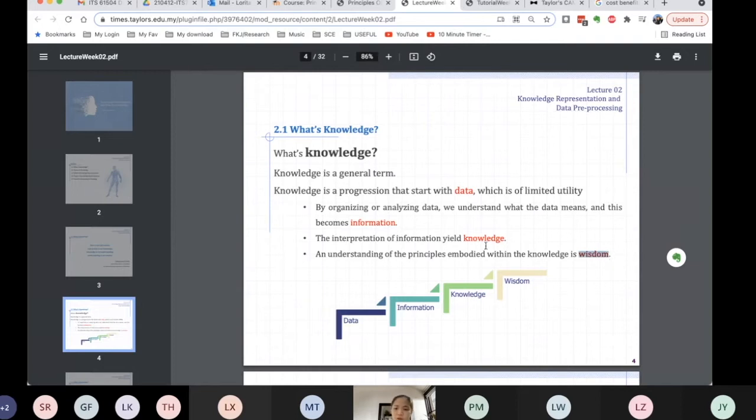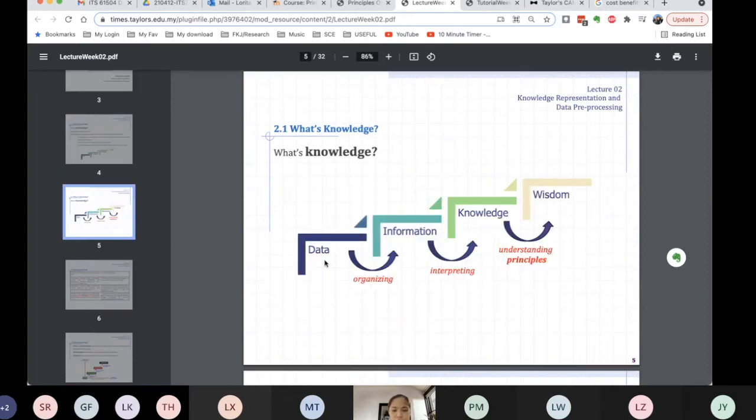But for applications in computers, we're going to retrieve the knowledge that we can present to our machines to learn. So from data, by organizing the data, you get the information. Interpreting the information, you get the knowledge. And by understanding the principles behind it, then we get the wisdom.